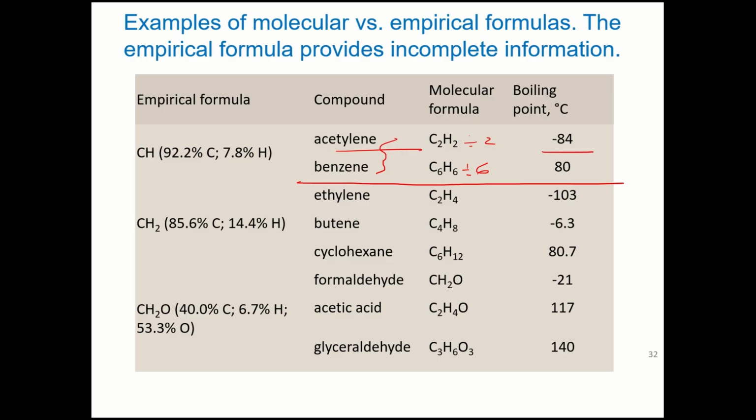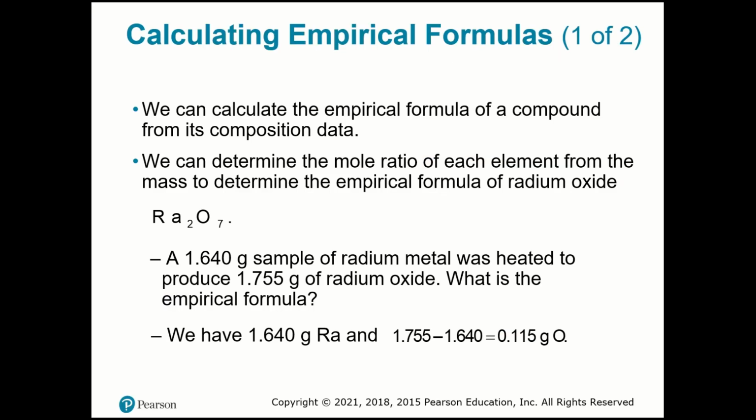Look at this over here, CH2. It could be the empirical formula for butene, ethylene, or cyclohexane. Because if I divide here by 2, or here by 4, or here by 6, we divide all the elements by the atoms over here. So we're going to have this as the empirical formula, but they are different substances with very different boiling points. The same thing happens over here.